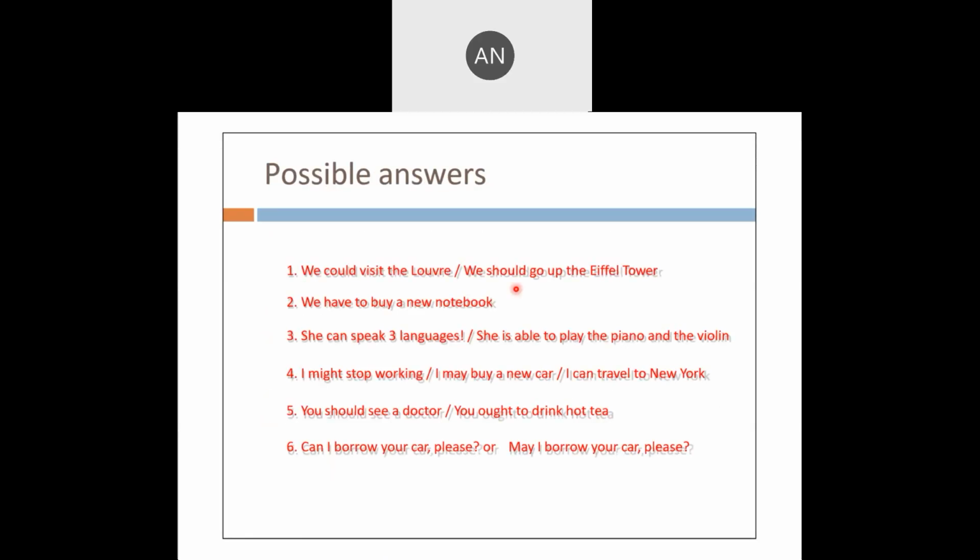I can travel to New York. You should see a doctor. Congested nose. No. You ought to drink some hot tea with ginger and pepper and all, so your congestion gets over. May I or can I borrow your car, please? Uncle, your Mercedes Benz. I would like to try my hands on the Mercedes Benz. So, thank you.